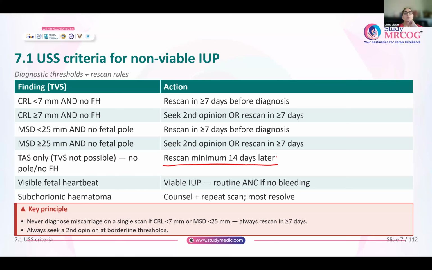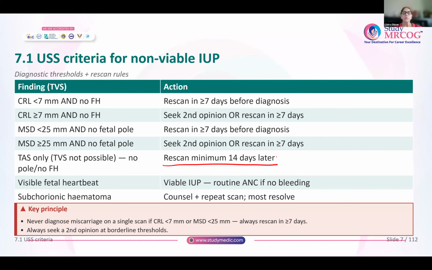Whenever you see a subchorionic hematoma, remember that most of these subchorionic hematomas resolve. So you can counsel the woman about the ultrasound findings, and you can repeat a scan. If you're doing TVS, repeat after 7 days. If you're doing transabdominal, repeat after 14 days. Though on a transabdominal scan, it's really difficult to see a subchorionic hemorrhage.